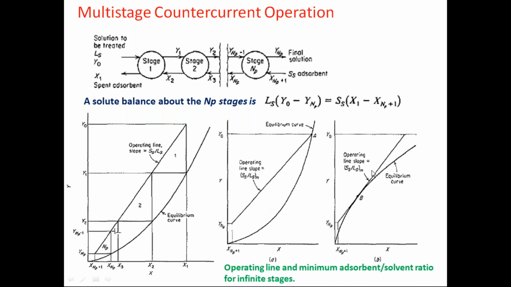And if this type of concave downward isotherm is there, then you have to draw the intercept and again find the slope of the operating line to estimate how much minimum solid is required. Okay, so this is how you can find out the minimum solid requirement, which is known to you from your previous studies.